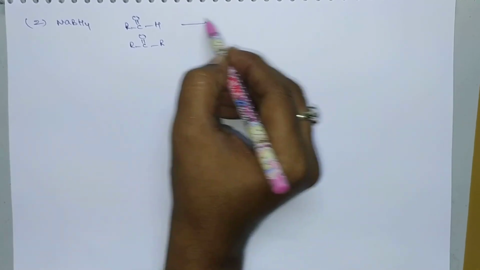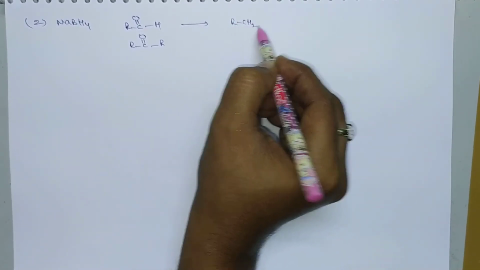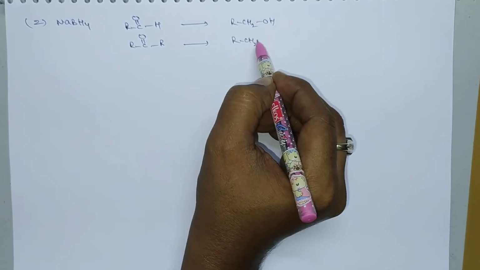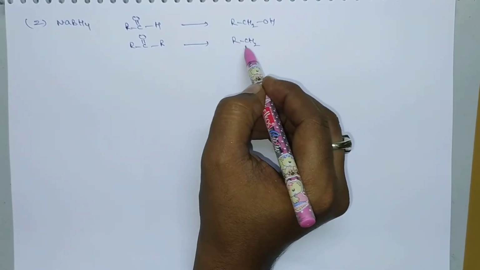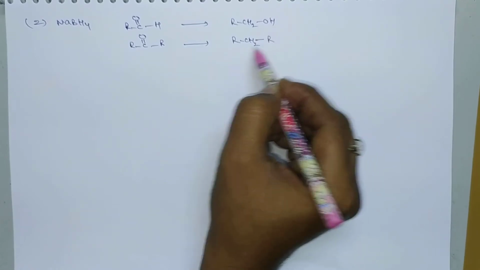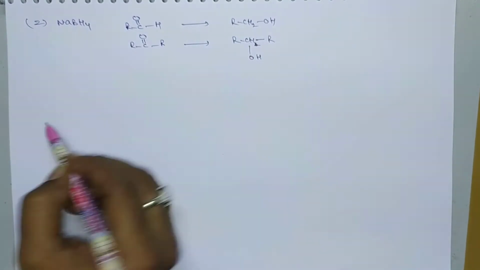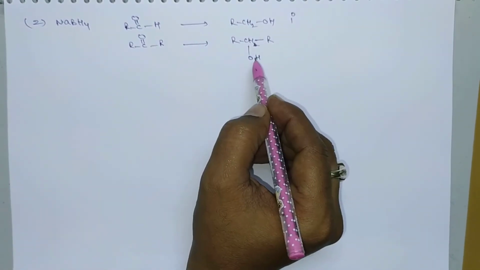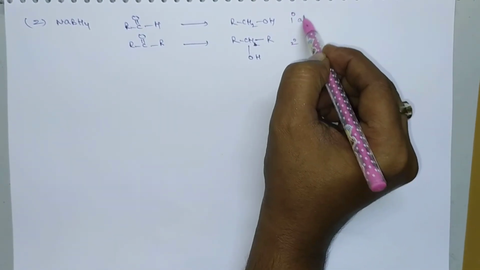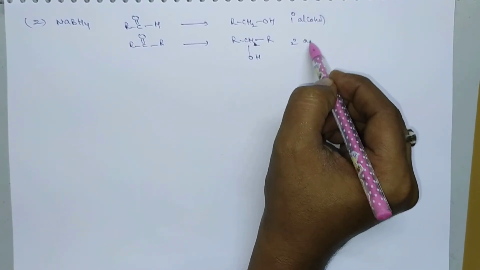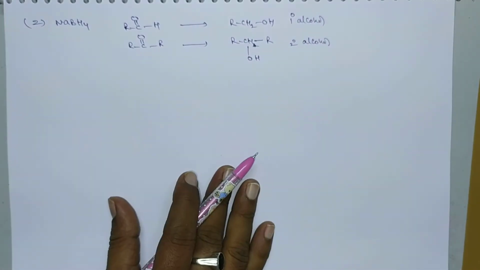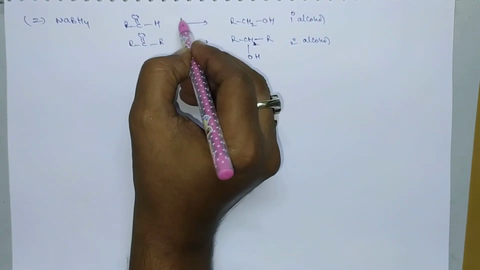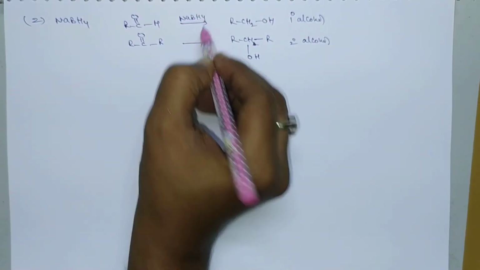These are reduced to form alcohols, RCH2OH and R2CHOH. Aldehydes reduce to primary alcohols, whereas ketones reduce to secondary alcohols. Okay, clear? Only aldehydes and ketones can be reduced by using sodium borohydride.